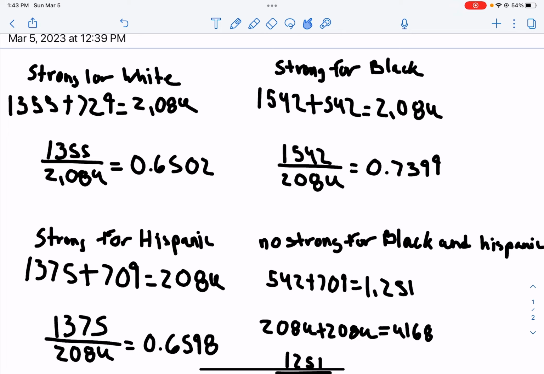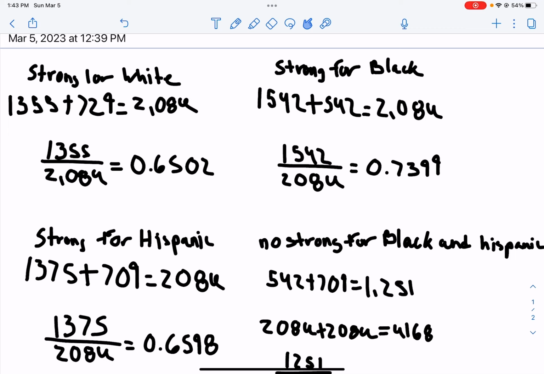Starting in the top left, this is how I found the belief in strong conflict if you're white. First, the most important thing for me was getting the total, right? And the total obviously equals 2084. Once we got the total, we just have to get the people who believe in strong conflict, and we divide that number and we get 0.6502.